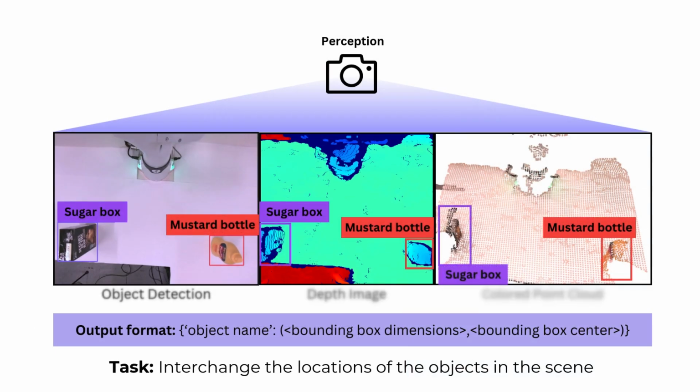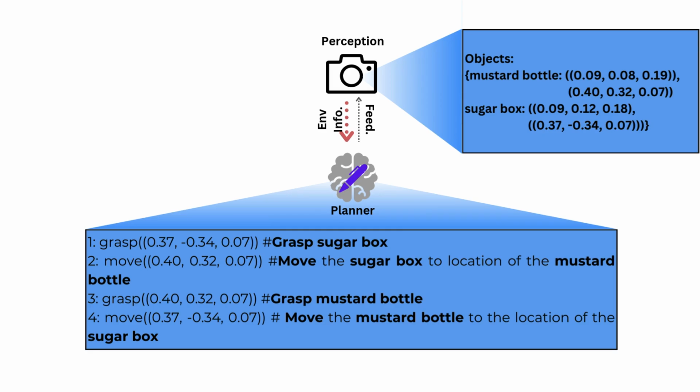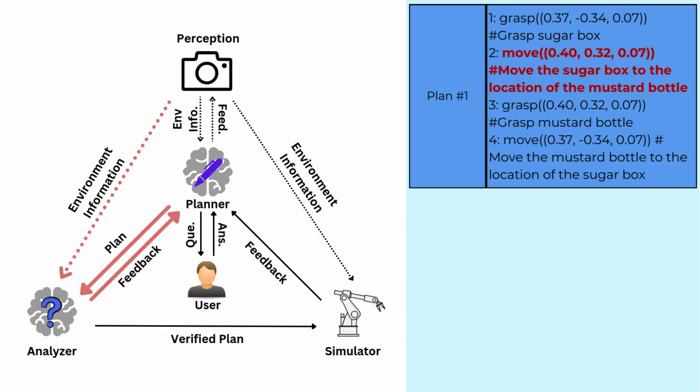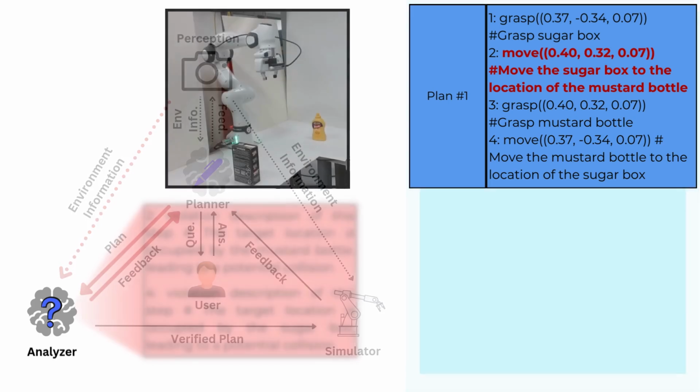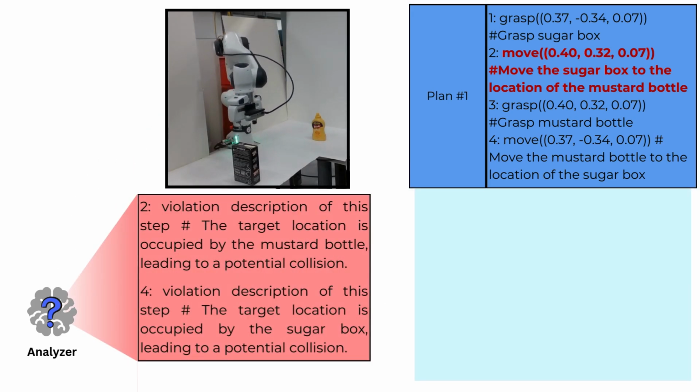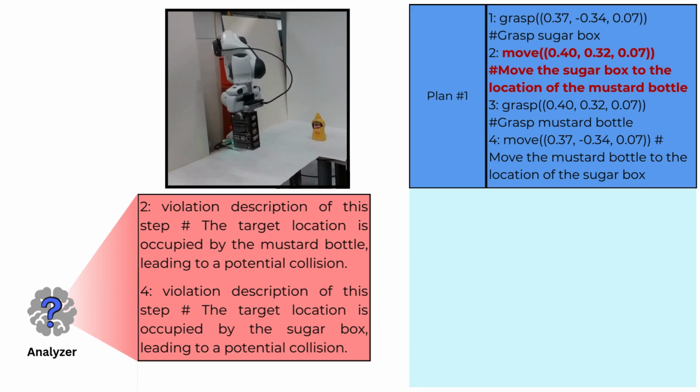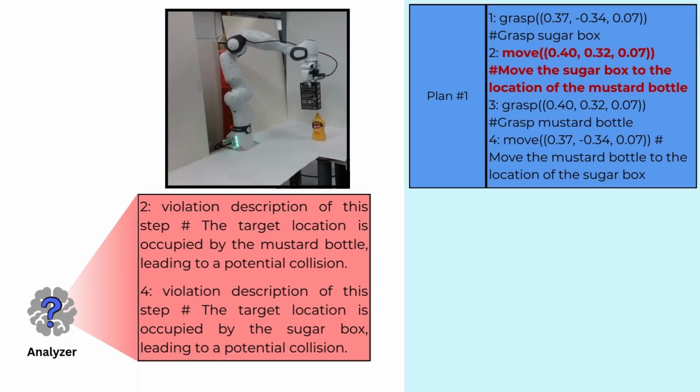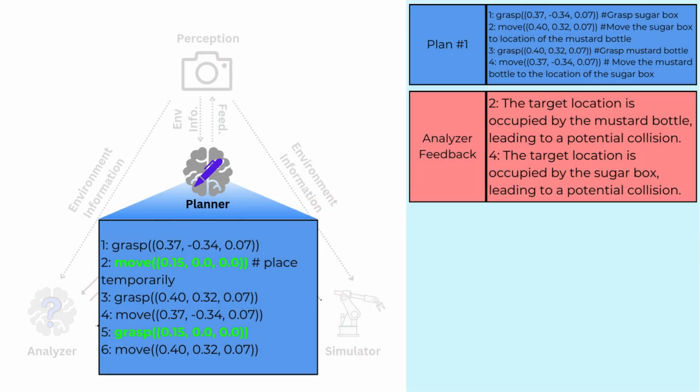To show the iterative process in action, we present an example task of interchanging object locations. It starts with the perception, generating the object locations and bounding boxes. The planner acts upon the received object locations and task to generate the first plan. This plan is then perused by the analyzer for errors. The proposed plan places the sugar box directly in the location of the mustard bottle. This logical flaw is caught by the analyzer. The plan is updated using this feedback.